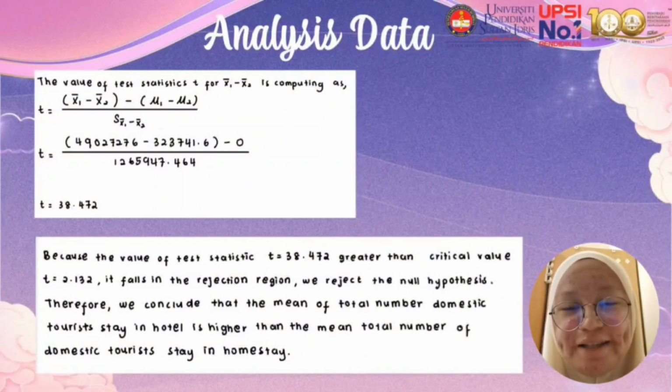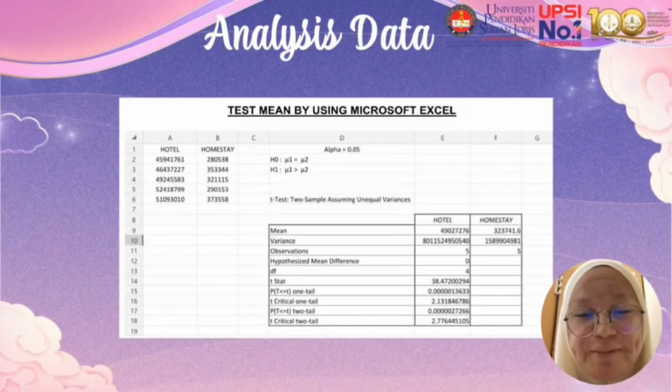Because the value of the test statistic is greater than the critical value, it falls in the rejection region. We reject the null hypothesis. Therefore, we can conclude that the mean of total number of domestic tourists who stay in hotel is higher than the mean of total number of domestic tourists who stay in homestay. This one is the test of the mean by using Microsoft Excel, and we will get the same output as we calculated manually.